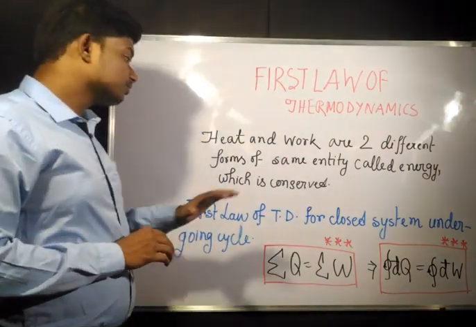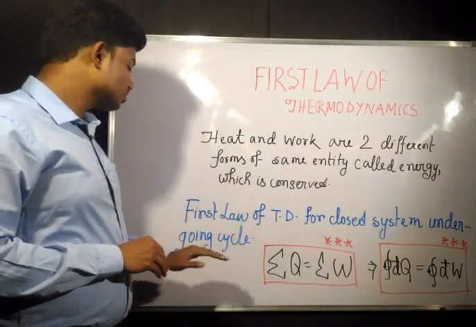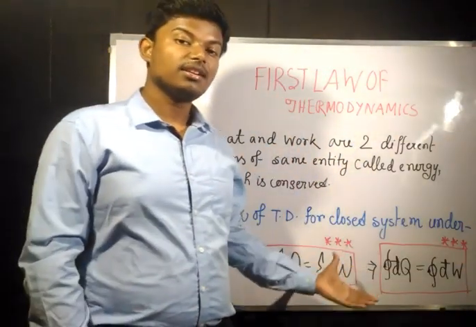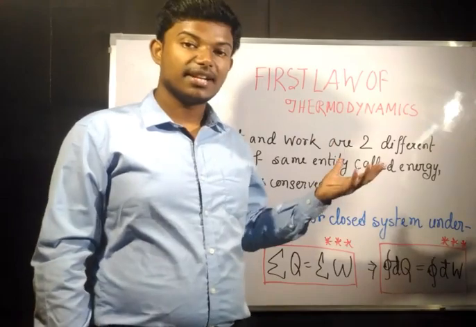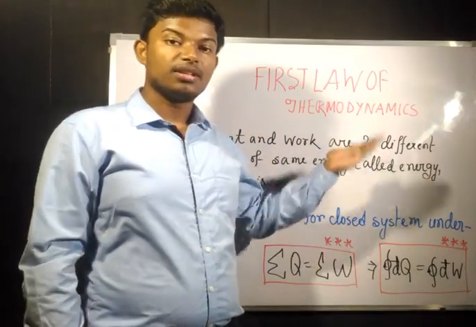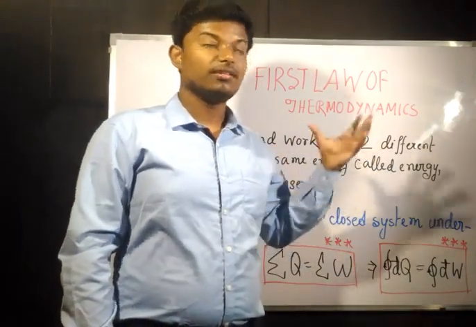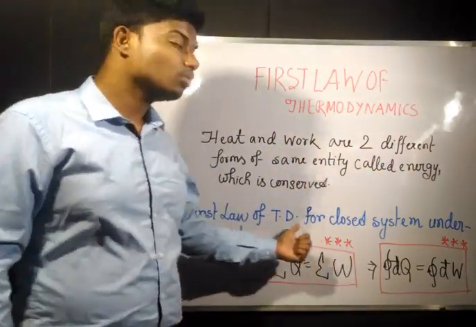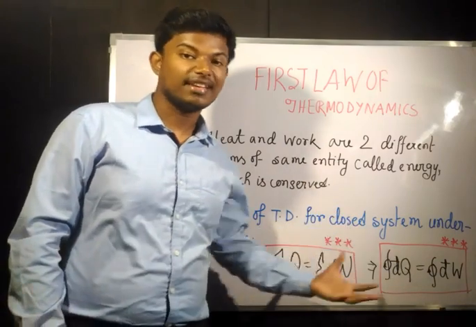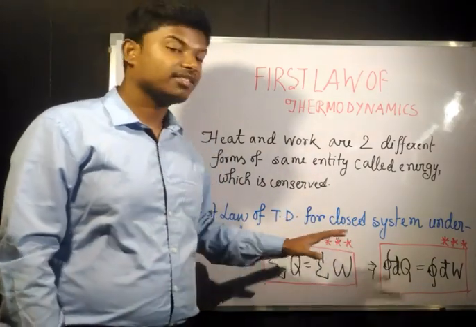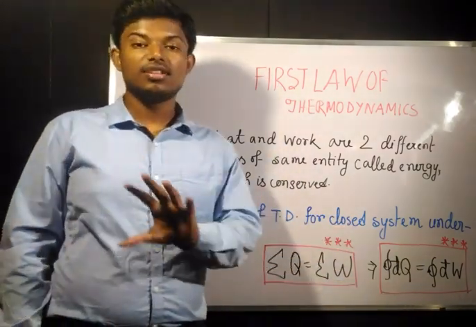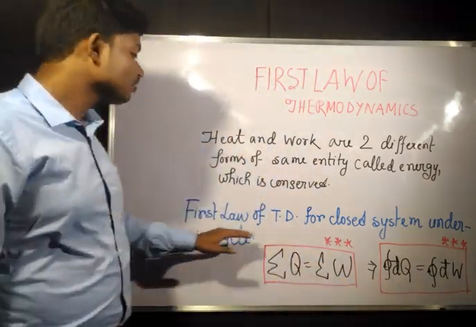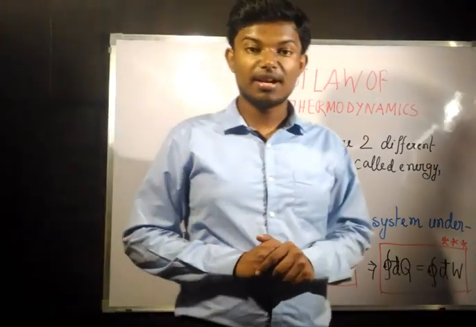Now, the first law of thermodynamics for a closed system undergoing a cycle. Whatever the law of conservation was, that energy can neither be created nor be destroyed, was up to the basics only. Now we need to know the first law of thermodynamics differently for processes and for closed systems undergoing cycles. First of all we will discuss the cycle. For processes, there is going to be another formula other than this.